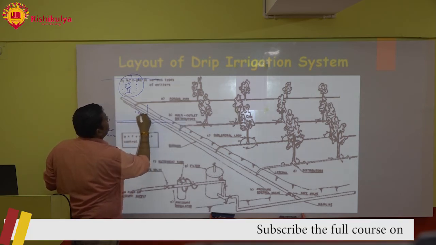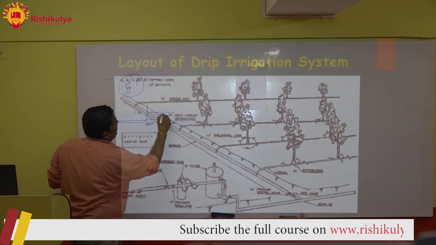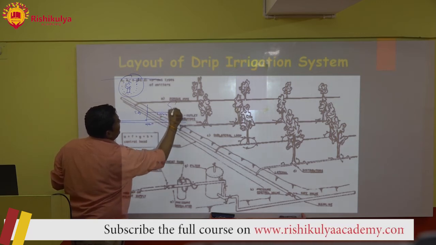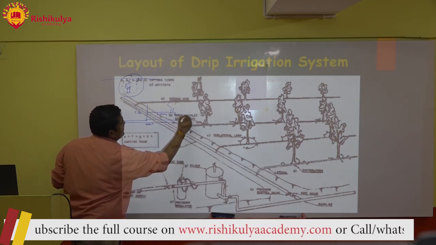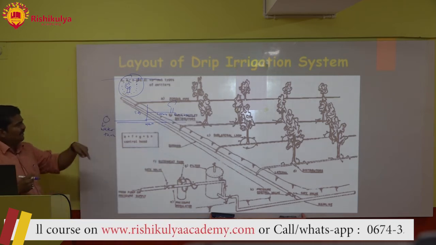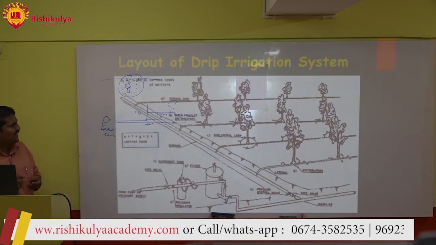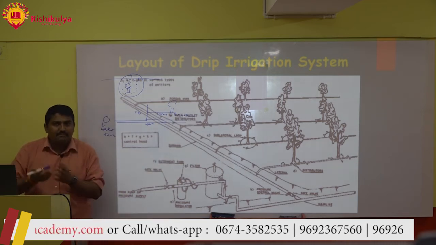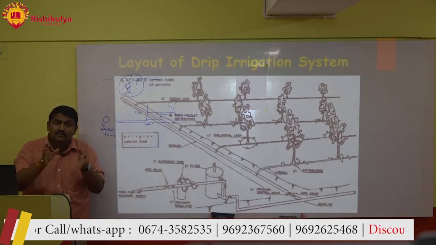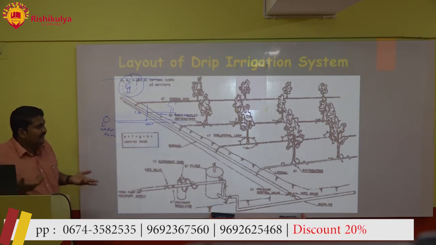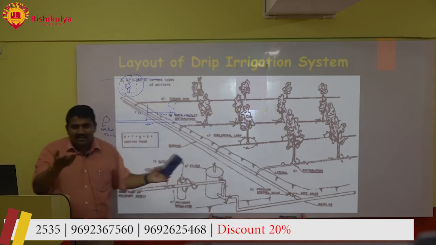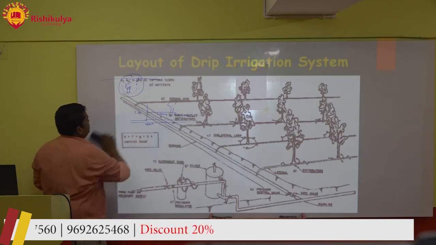This is submain. From submain, these will be laterals. And if here there is a plant, these will be emitters. Just simple. In a block diagram format, you need to explain it, and the examiner will be very happy about it because he will feel that you know the fundamentals. The basic funda of asking a question is to check whether you know the funda or not.